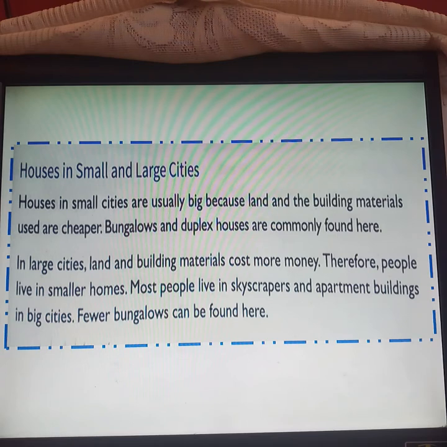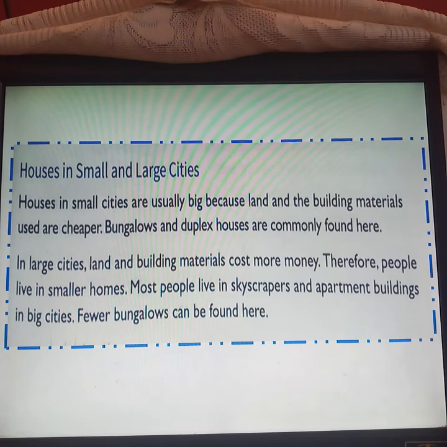Whereas in large cities, land and building materials are costly. They cost more money, okay? They are costly. Therefore, people live in smaller homes. That's why in large cities, people live in smaller homes, because the building materials cost more money.